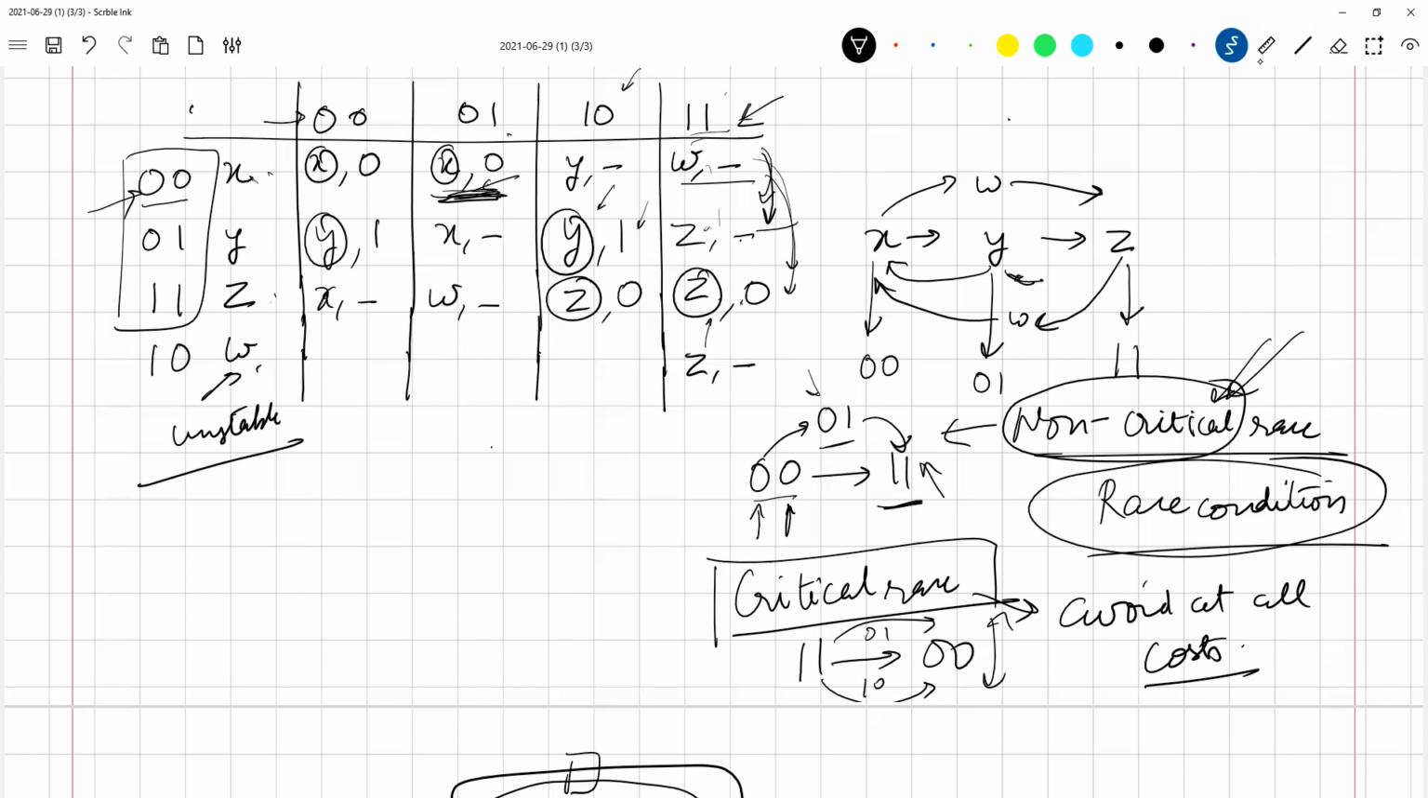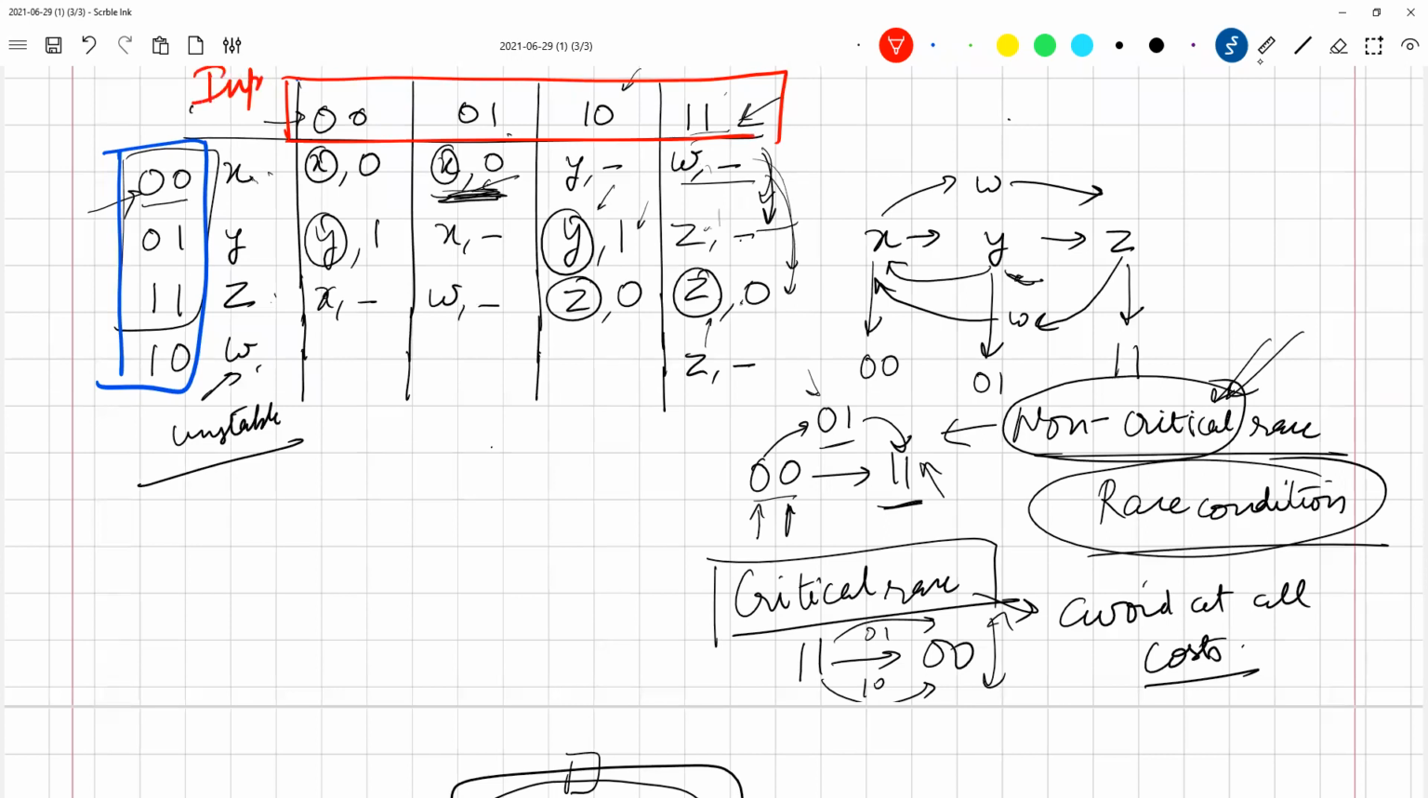Please, everybody who is attending the class, let me make something very clear. These are different from these. These are your inputs and these are your states. These two have nothing to do with each other.